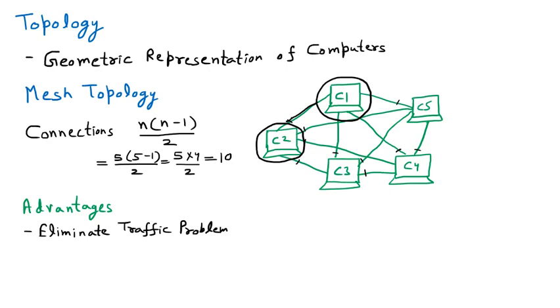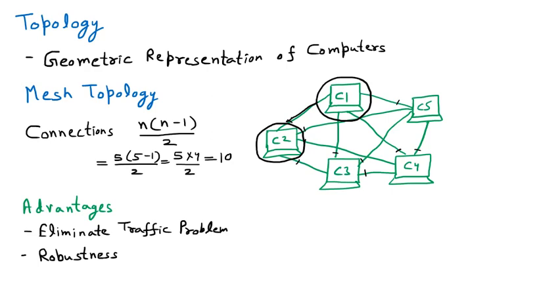Now the next advantage is robustness. Robustness means finding the fault is very easy. The network is very robust, so we can find the fault easily and we can correct it, because every computer is connected with each other.